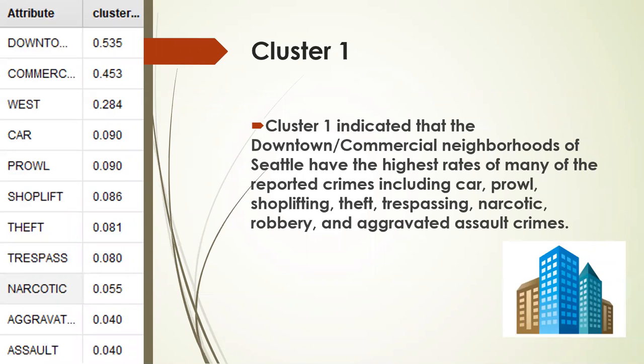All right, so the first most obvious pattern was in cluster 1, where we can see that the downtown and commercial neighborhoods of Seattle have the highest rates of really most of the reported crime options. Logically, if we step away from the data and were just making an educated guess, this makes sense. Downtown commercial neighborhood has the highest population. It has the largest discrepancy between the amount of officers and residents. So a higher rate of crime makes sense. And you would think that the Seattle Police Department is probably aware of this, but this analysis would be a good jumping off point to recommend that they focus in this area.